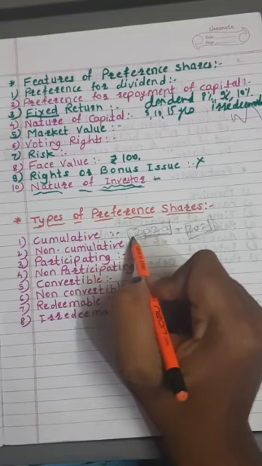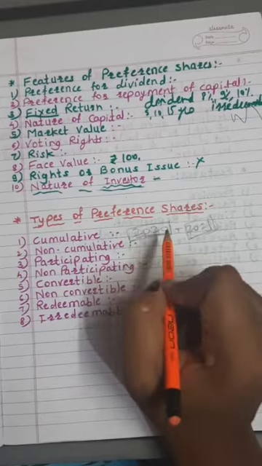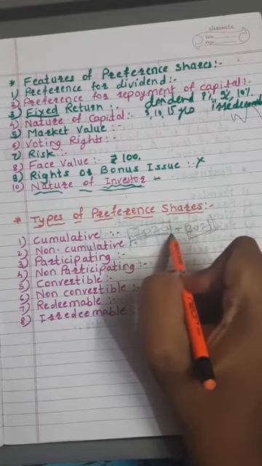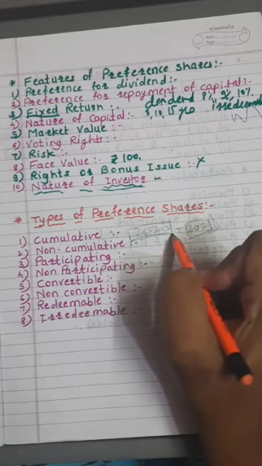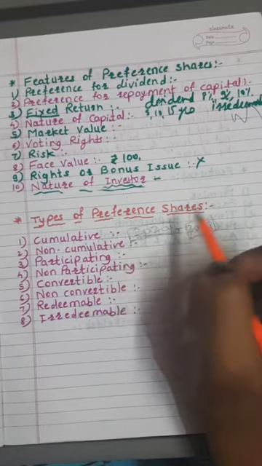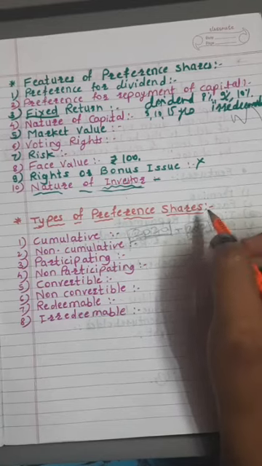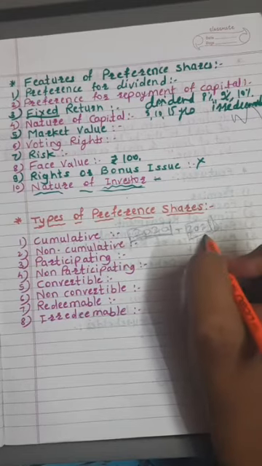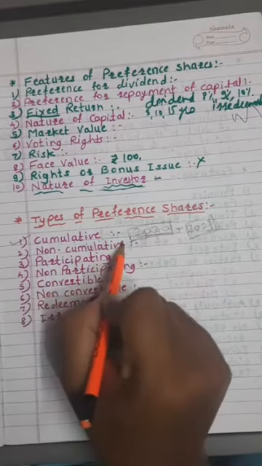Preference shares are always cumulative unless otherwise stated in the articles of association of the company. Articles of association is a document related to the internal rules and regulations of the company. The arrears of dividend are paid before making any payment of dividend to the equity shareholders. Then the second type of preference shares are non-cumulative preference shares.